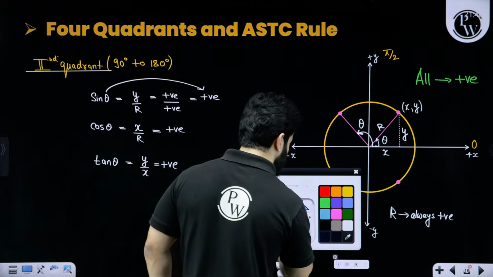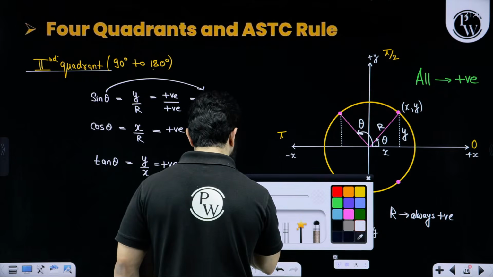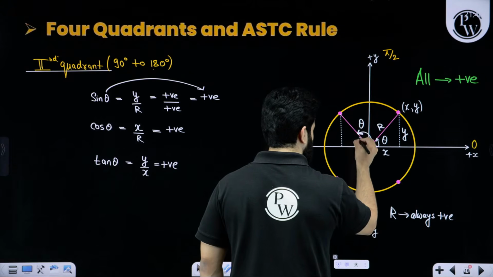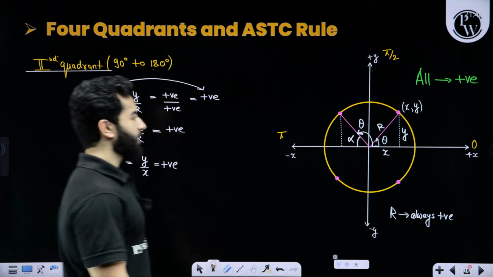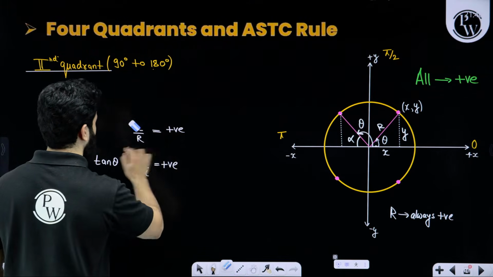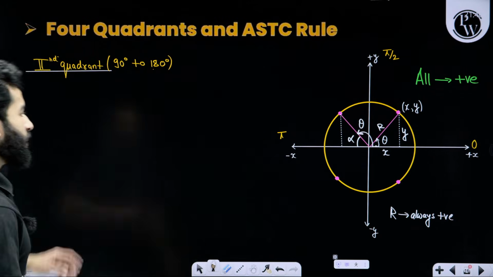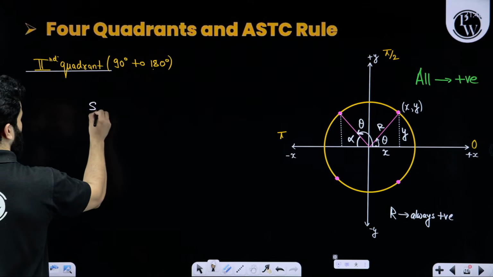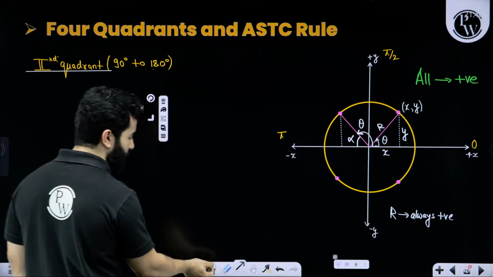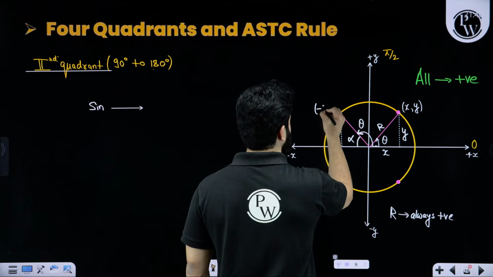But if we want to make a right angle triangle, I will make a right angle triangle something like this. And I'm going to call this another angle alpha. Now pay attention, my dear friends. When we talk about sine in the second quadrant, the coordinate of this point is going to be minus x comma y.